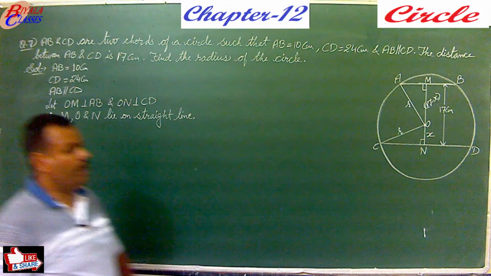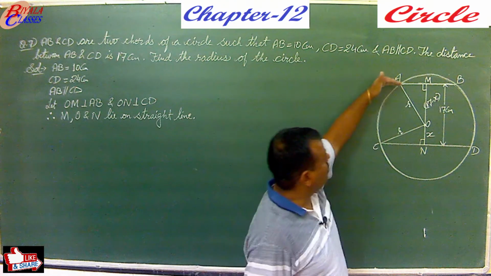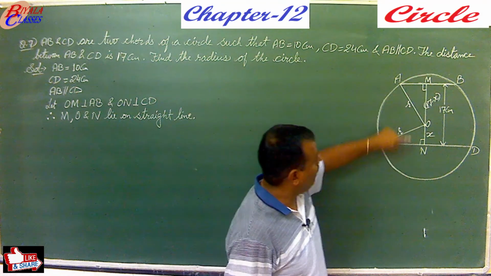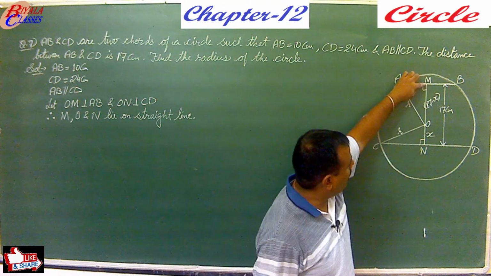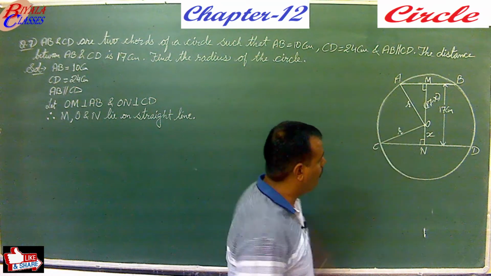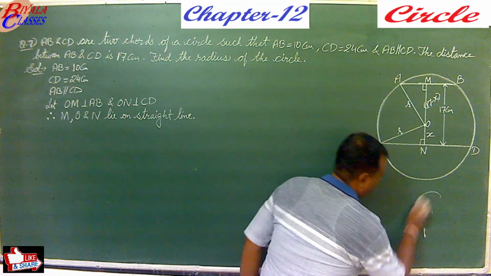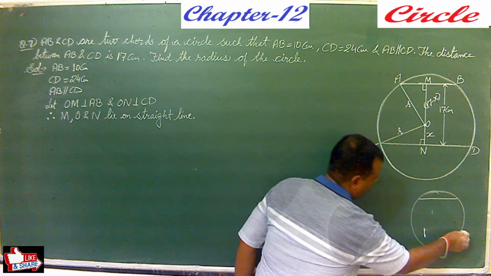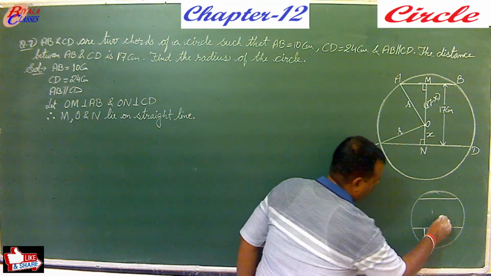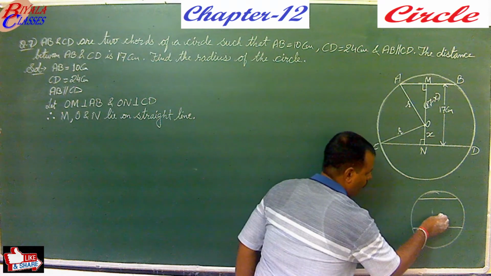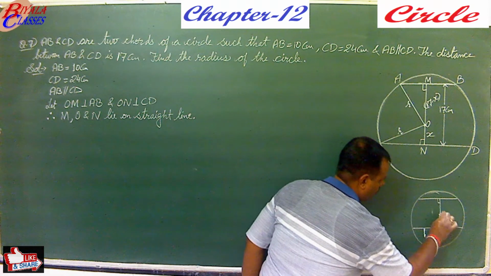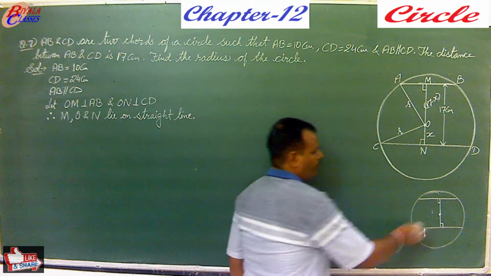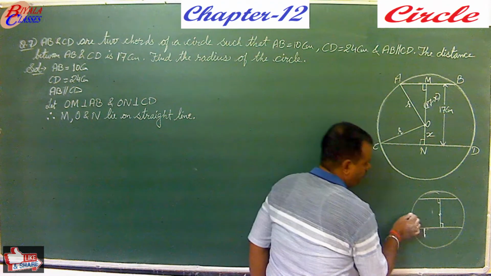Now why am I saying straight line? Because these two chords are already parallel, and if you are drawing OM perpendicular to AB and ON perpendicular to CD, let me take it here. Say this is the circle, this is the first chord, this is your second chord, this is the center. From here you draw a perpendicular, from here you draw the second perpendicular. Now both these chords are parallel.